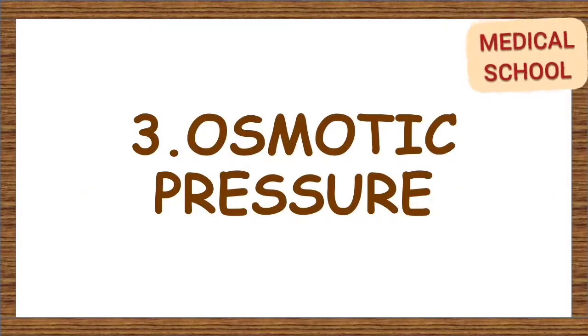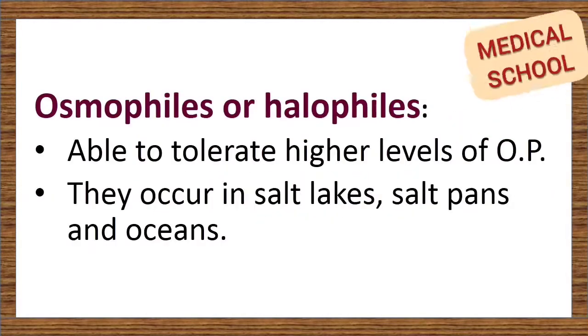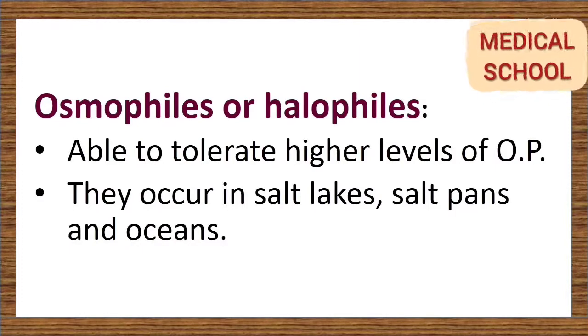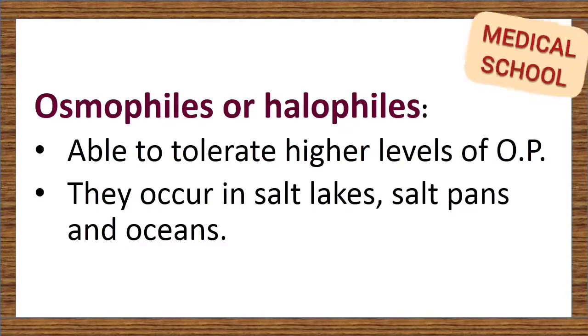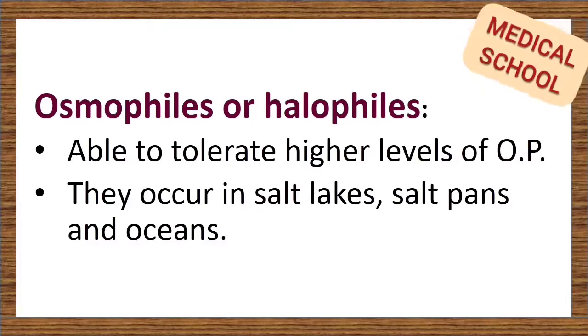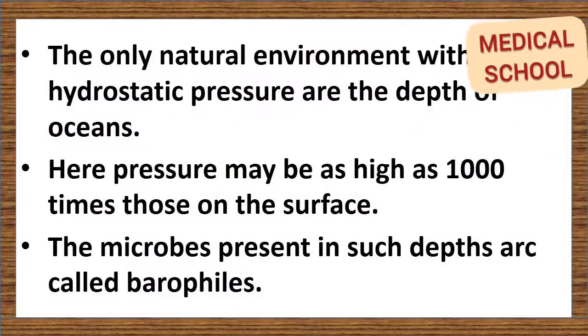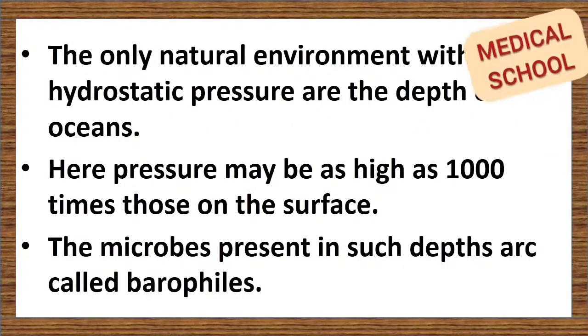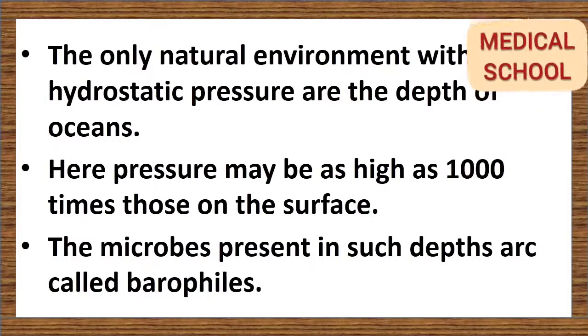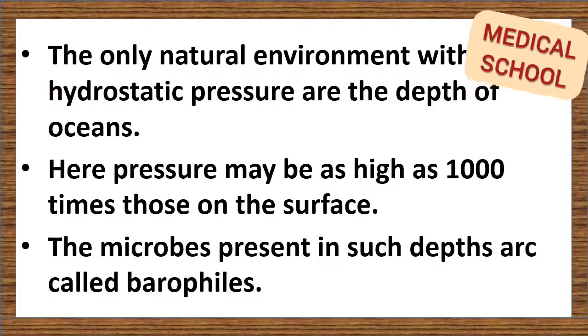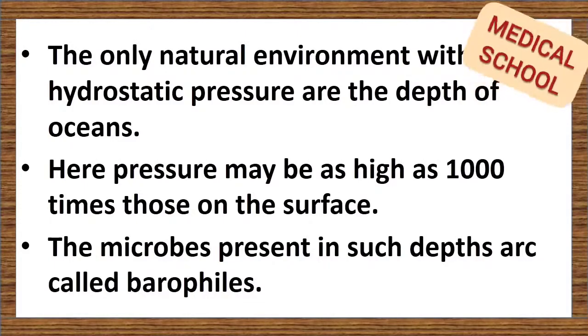Osmotic pressure. Some microbes are able to tolerate higher levels of osmotic pressure while some cannot, but those that can tolerate it are known as osmophiles or halophiles. They occur in salt lakes, salt pans and oceans. Hydrostatic pressure. The only natural environment with high hydrostatic pressure is the depths of oceans. The pressure may be as high as 1,000 times that on the surface. The microbes present in such depths are called barophiles.